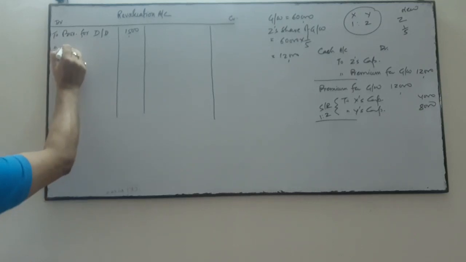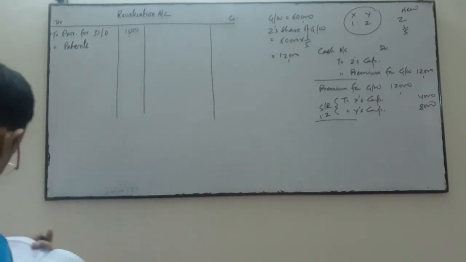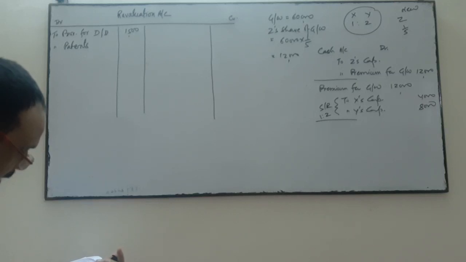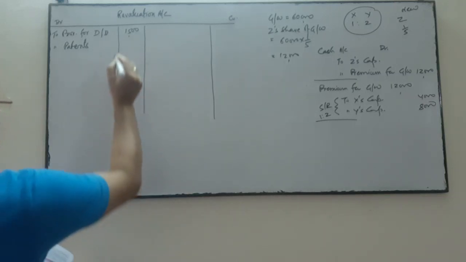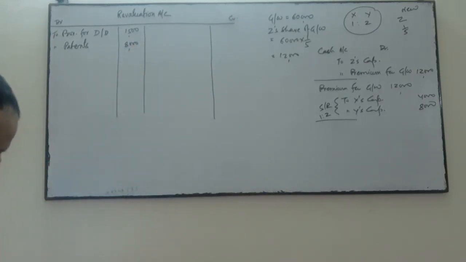It means patents is decreased to zero. Patents given in the balance sheet is 8,000, now it is valueless, so it is decreased by 8,000.